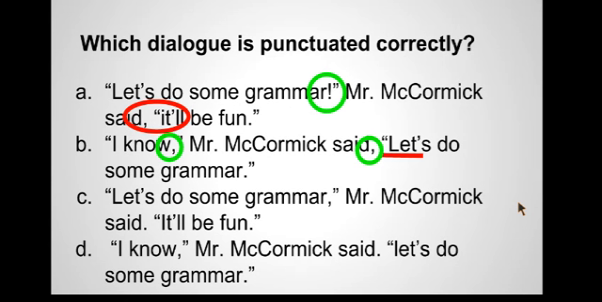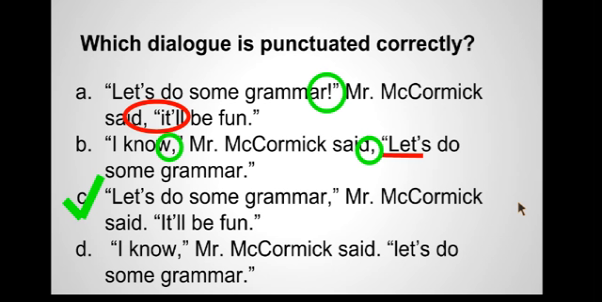C, however, is correctly punctuated. "Let's do some grammar," Mr. McCormick said. "It'll be fun." I have a comma separating grammar from the tagline. I've ended my tagline with a period, so I know it's a complete sentence. I've started the next word of my quotation with a capital letter, and I've got end punctuation after fun.